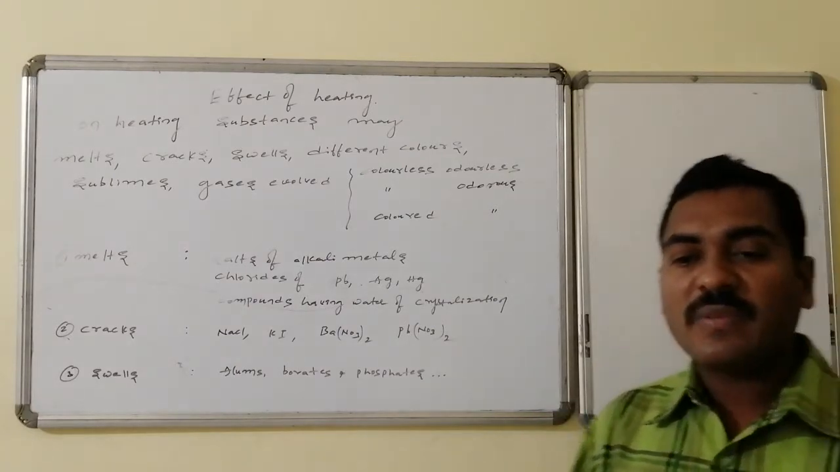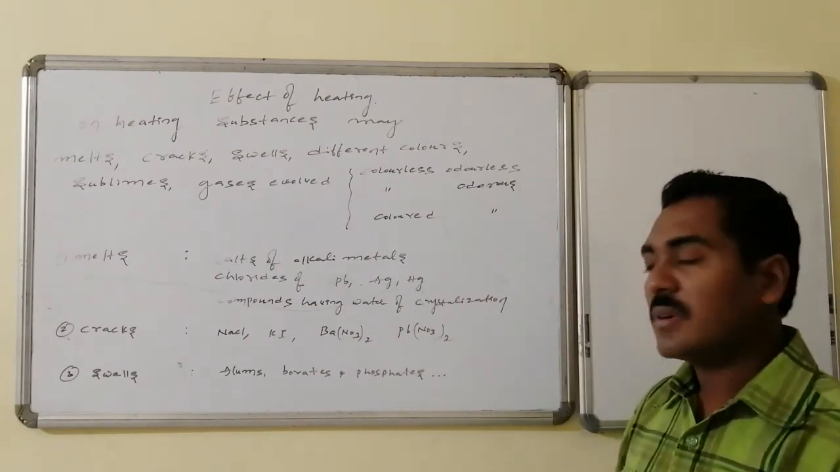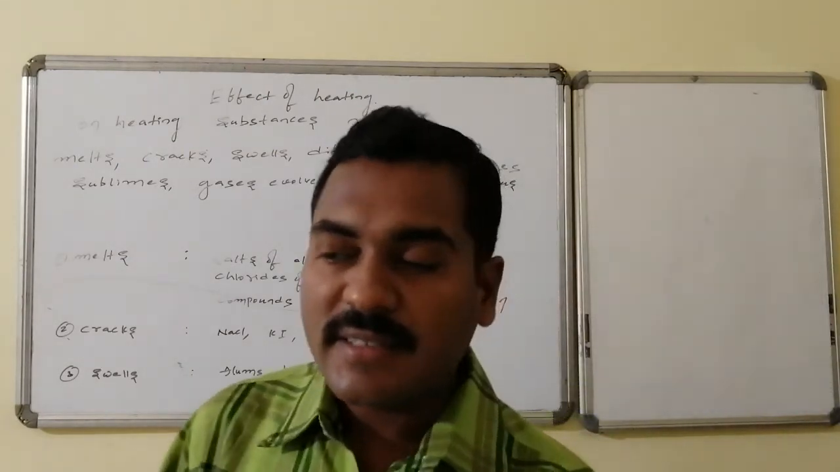Whereas certain compounds will swell up, their volume will increase. Those are alums, borates, as well as phosphates, which generally increase their volume.